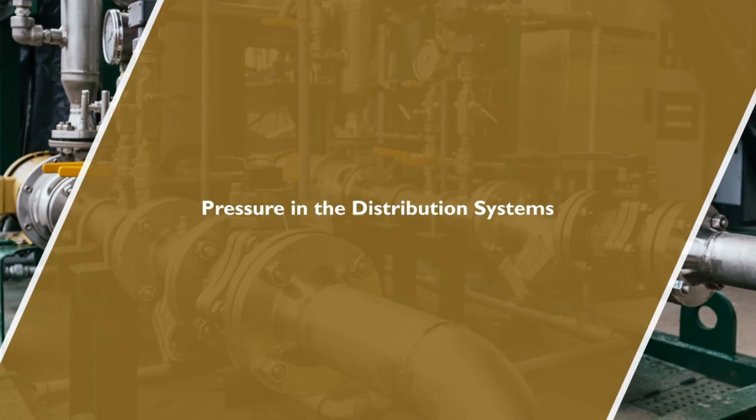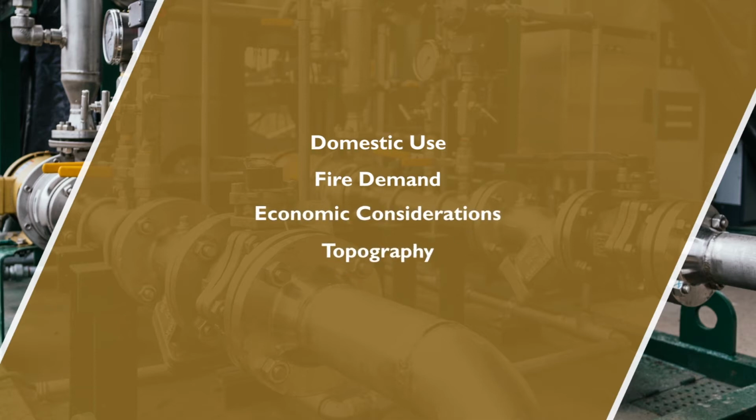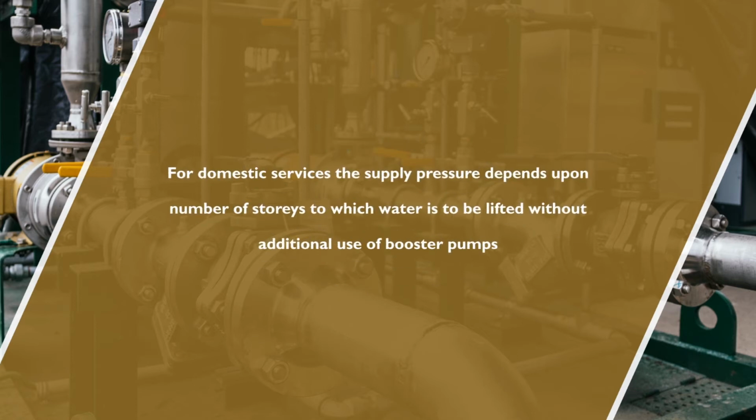Pressure in the distribution system. Pressure in the distribution system depends upon domestic use, fire demand, economical consideration, topography, and future demand. Domestic use. For domestic services, the supply pressure depends upon number of stories to which water is to be lifted without additional use of booster pumps.